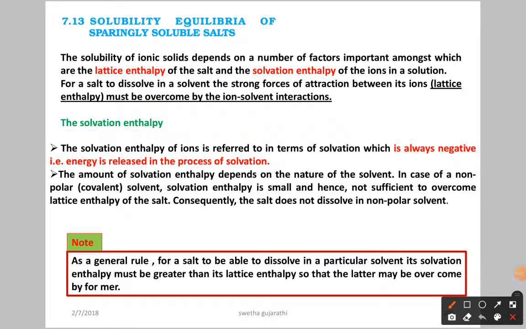Hello student. Today's topic is solubility equilibrium of sparingly soluble salts. What is the meaning of sparingly soluble salts? That I will discuss later.